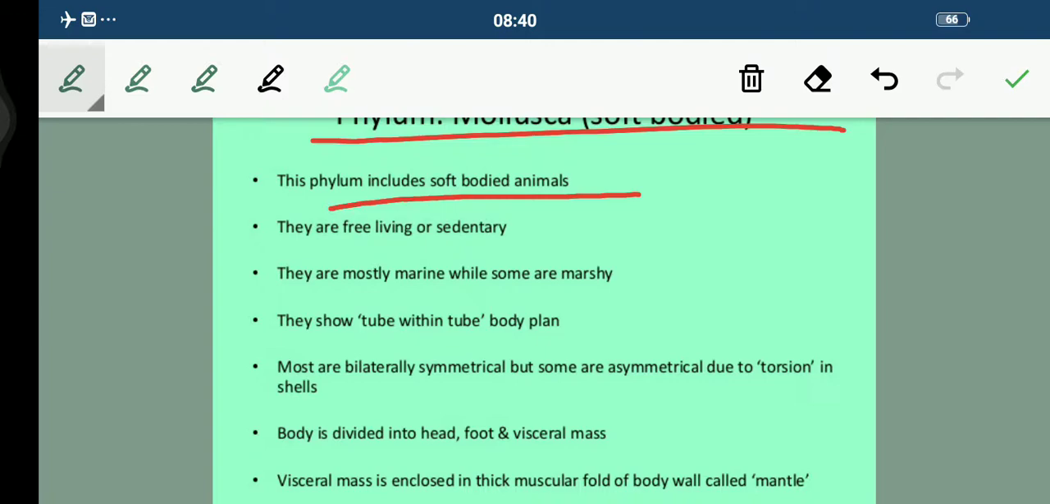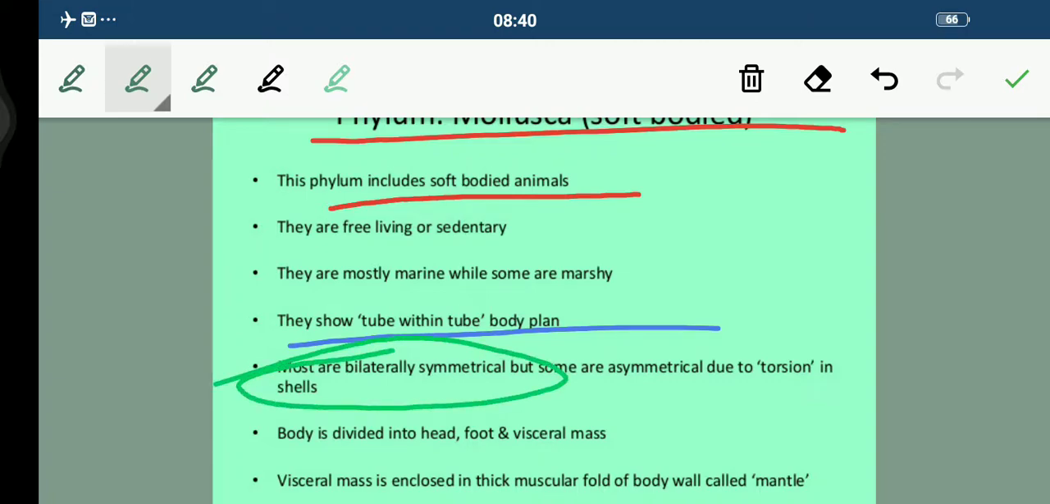Some live in the marshy area, some live in the marine one. And they show tube within tube body plan. So tube within tube body plan is there. Mostly they are bilateral symmetrical, students. See, this chapter is very easy, as you just have to remember the characteristics only.